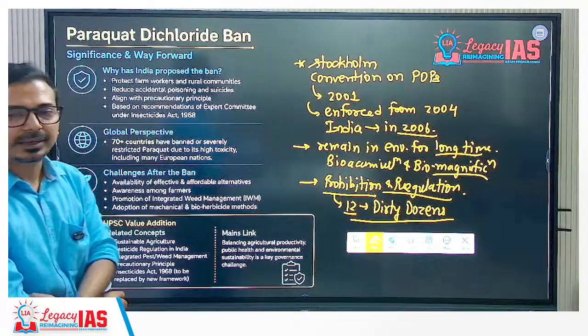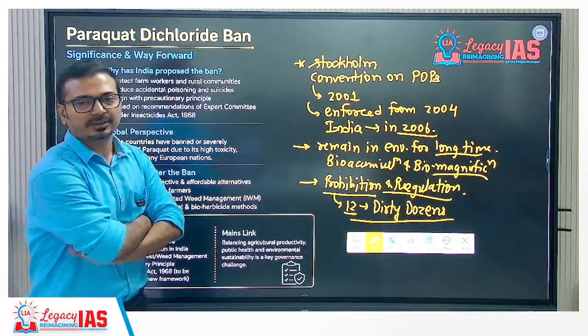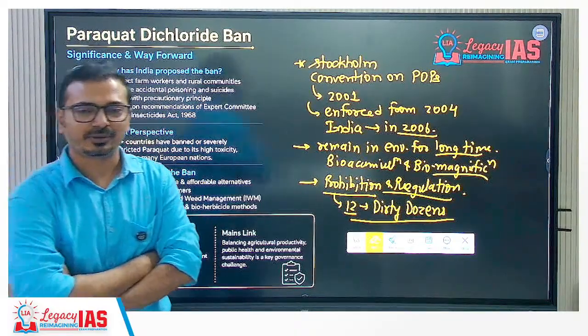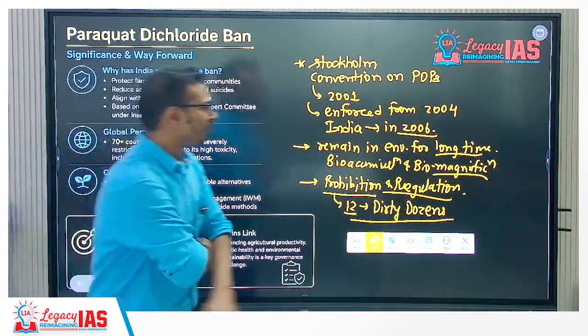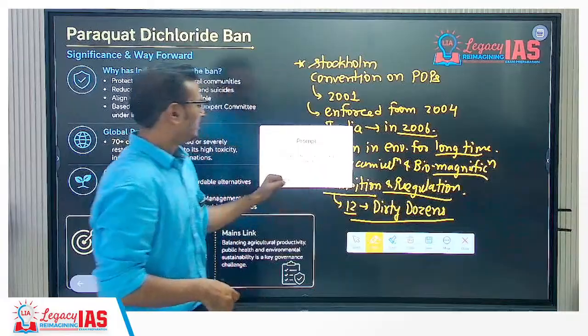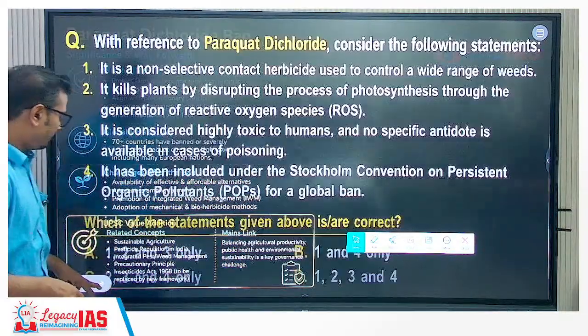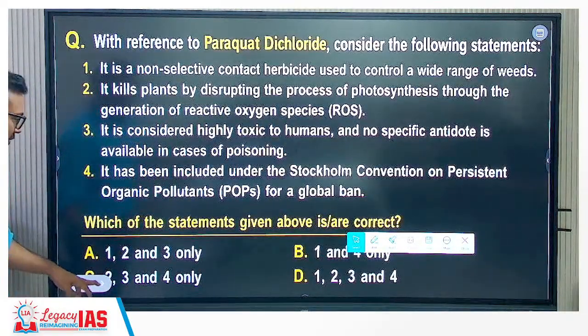It is banned in India also. Mostly they are pesticides, herbicides, weedicides, harmful chemicals. Okay, so this is the Stockholm Convention. All right, now we'll move on. Answer is 1, 2, 3 only. It is not included yet under this one.